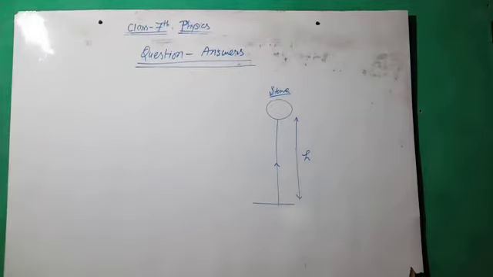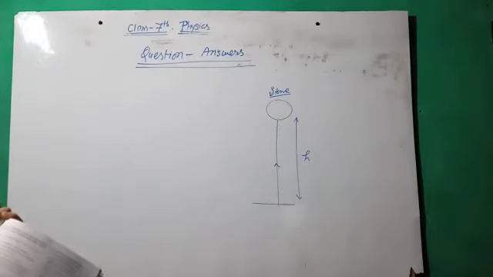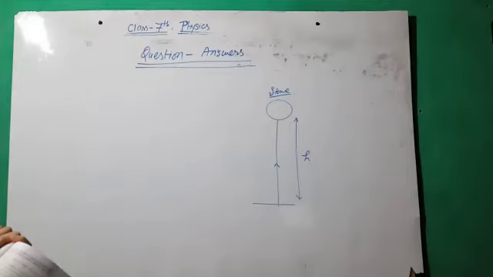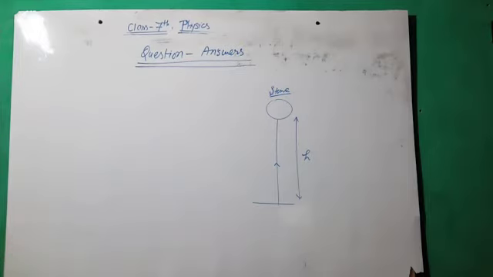So the explanation is simple. The question is, can a body possess energy even if it is not in motion? Explain your answer with an example. Yes, a body possesses energy even when it is not in motion, because due to the height of a body, it has potential energy at any point, but at the same time the body is not in motion.